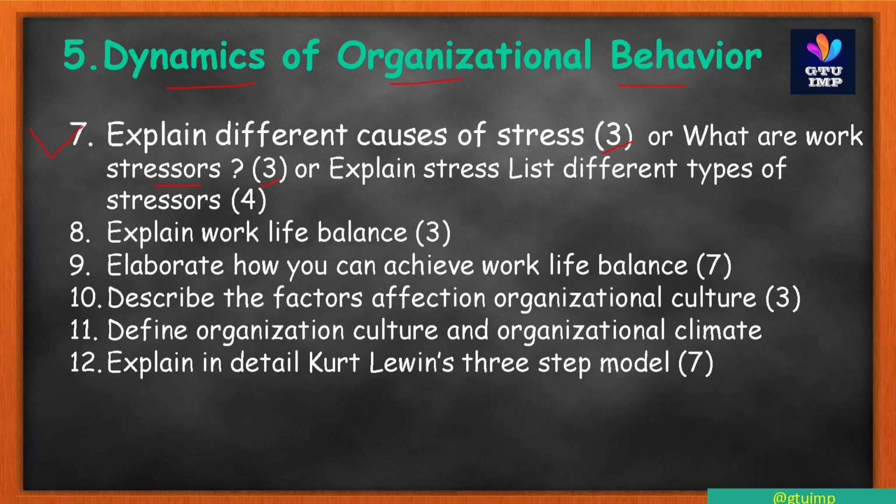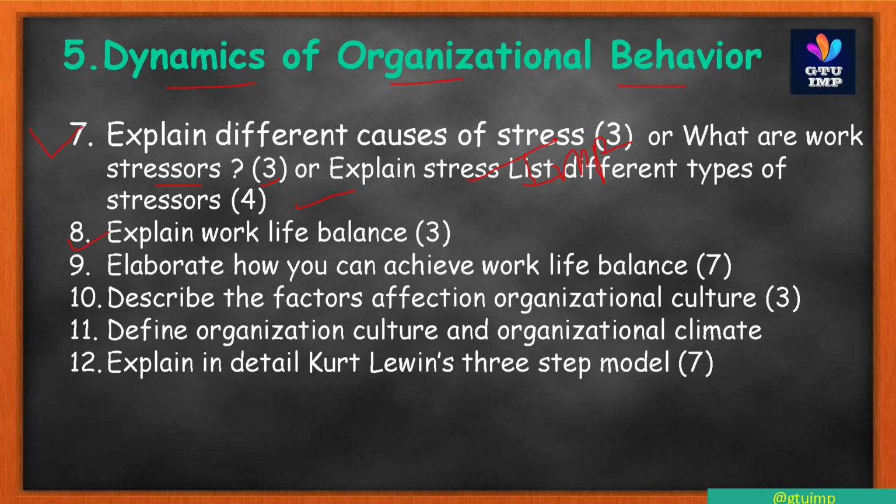This is the same question asked in a different way. Explain stress and list different types of stressors, for 4 marks. They are all similar questions. So don't forget these questions, they are the most frequent ones. Don't forget any question while preparing.